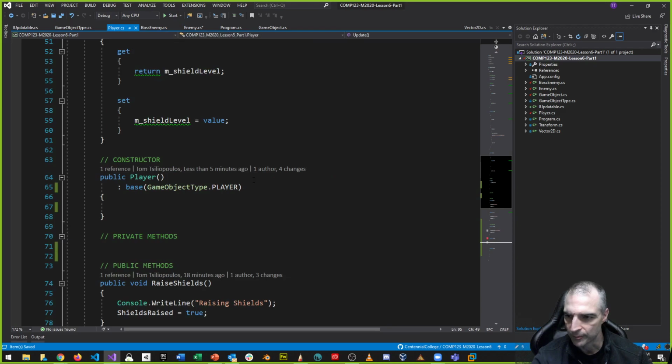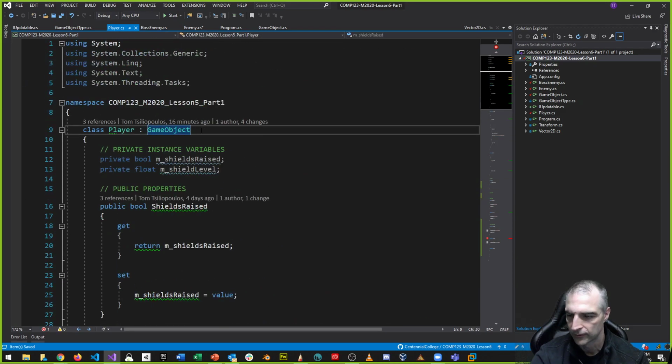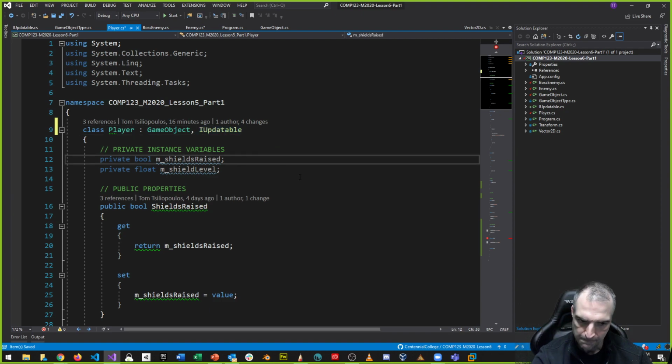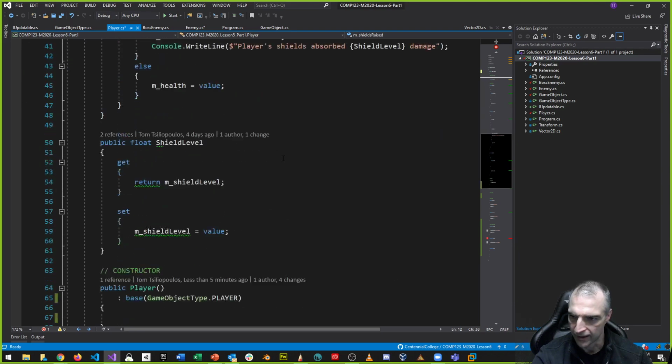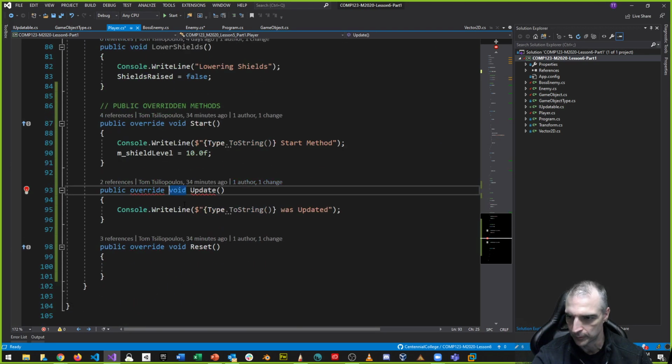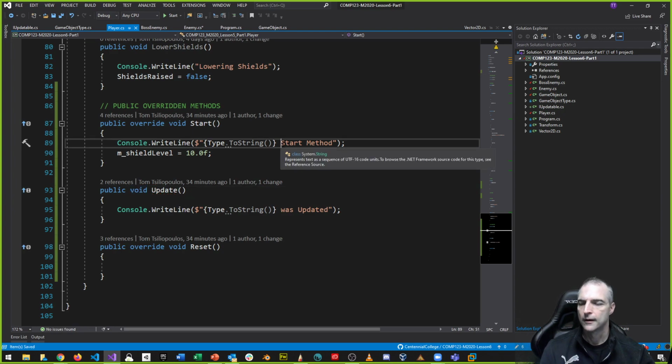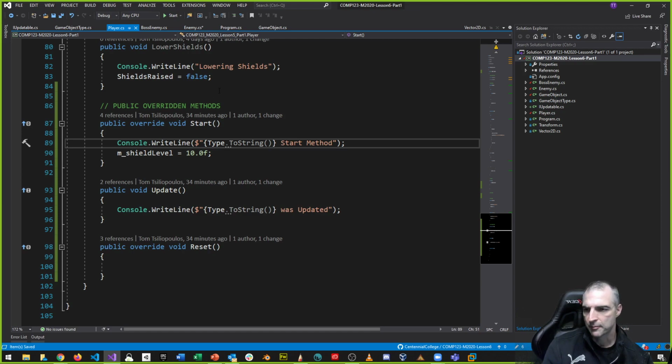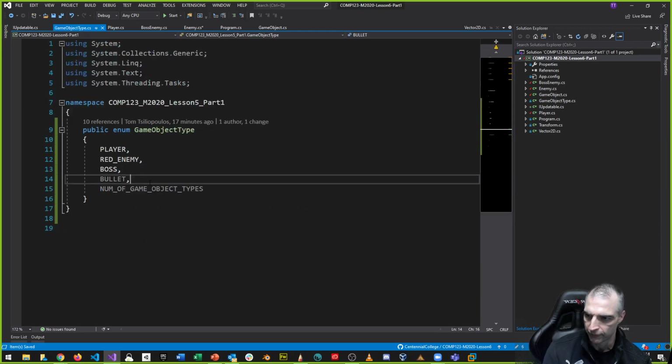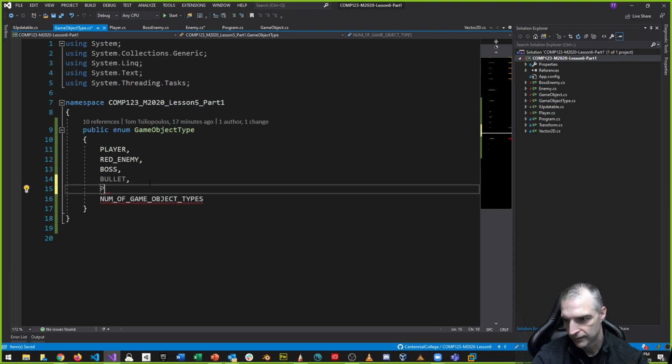All right, and then the last thing is the player. The player is also updatable. So iUpdatable, it's also handled in the iUpdatable thing here. I know I'm running out of time here. And again, I can't use the override keyword here because it's part of the interface. And there might be some game objects that are not updatable, the static game object, which I don't have yet. For example, a platform. So if I made a game object type that was a platform, I don't have that yet. Platform is non-updatable.